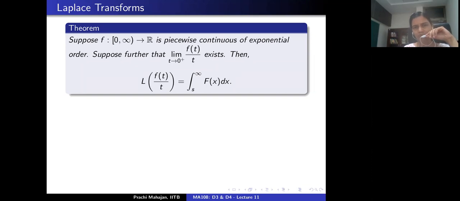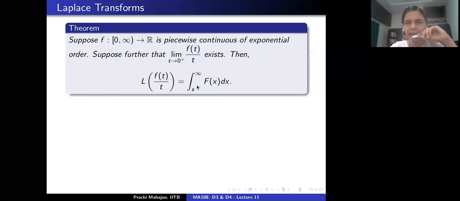Moreover, we also assume that the limit of f(t) by t as t tends to 0 from the right exists. Then capital F here is the Laplace transform of the function little f, right?